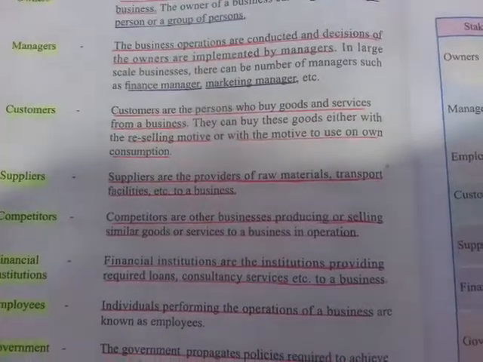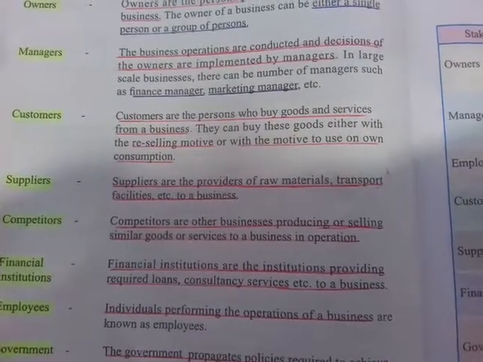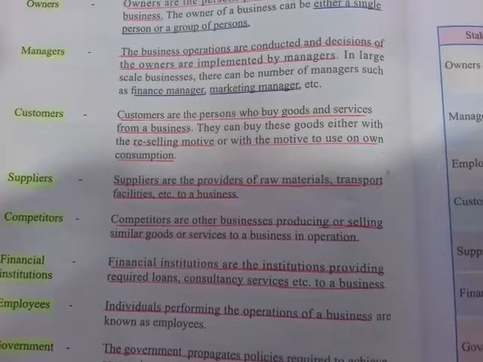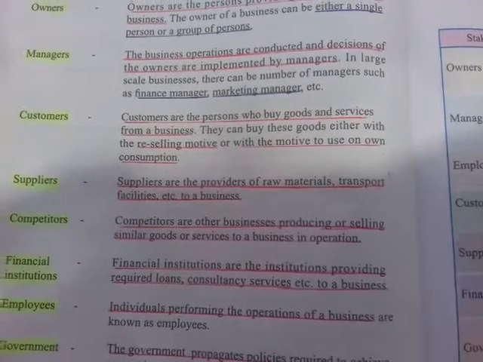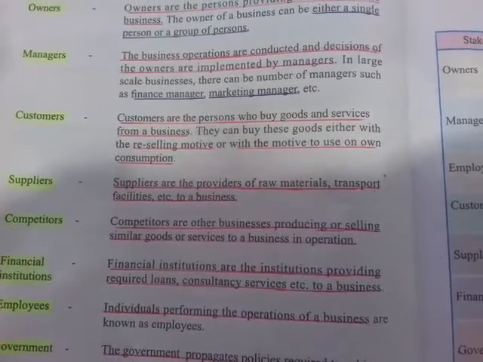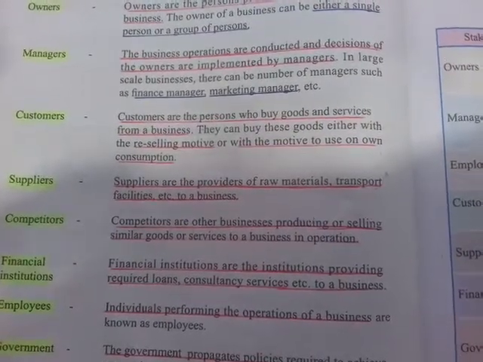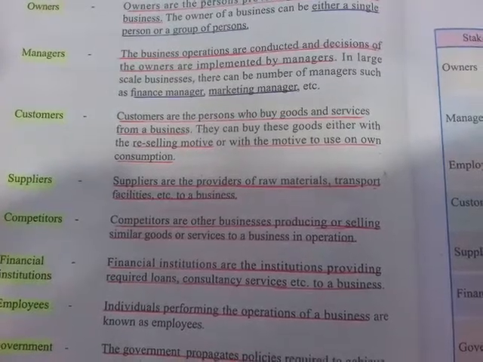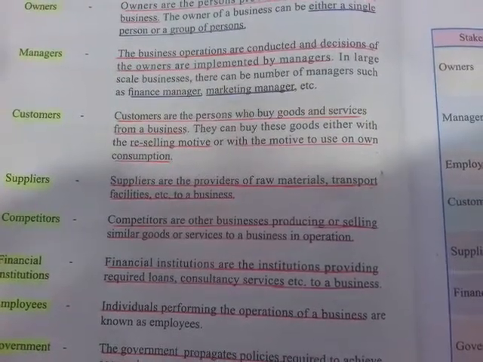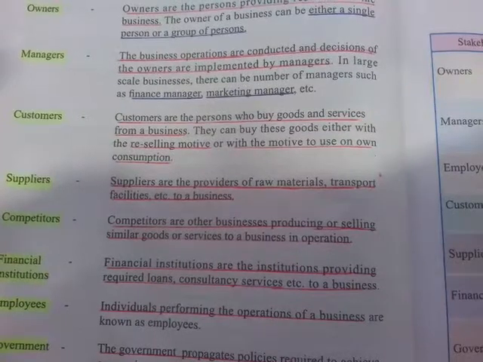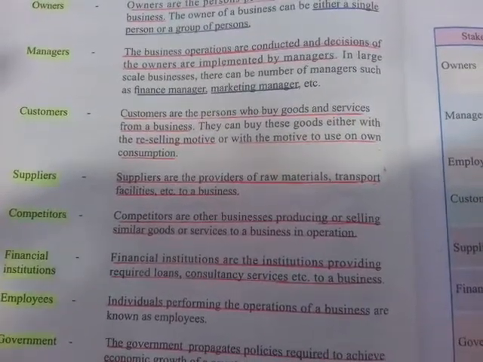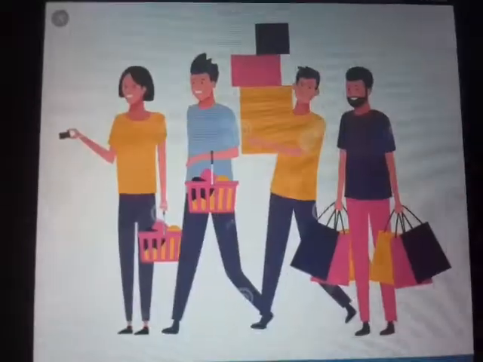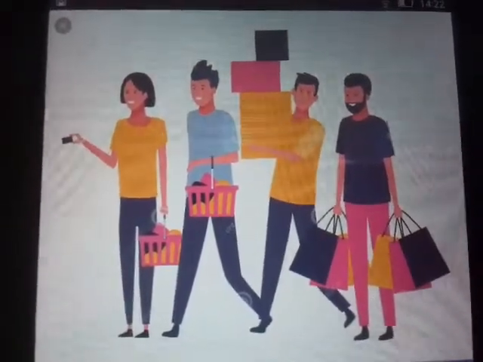That means now you may be a person like that. You are buying something from the market, then you are using it for your own consumption. Right? Now if you are buying food, then you are consuming it. And clothes also, you are buying them and you are not selling them to somebody. You are wearing them, you are using them. So that is one motive. So these are some customers.